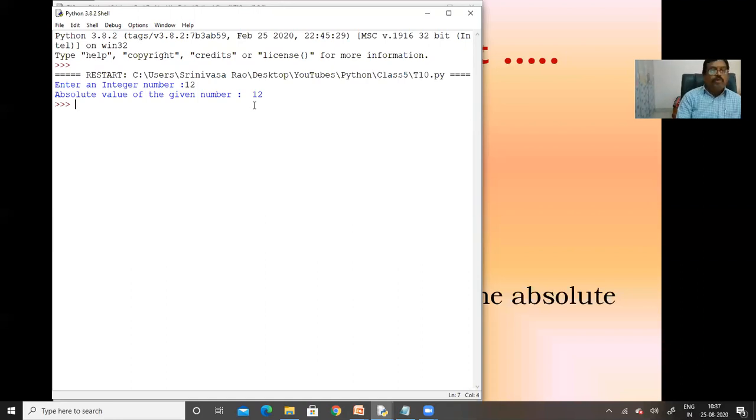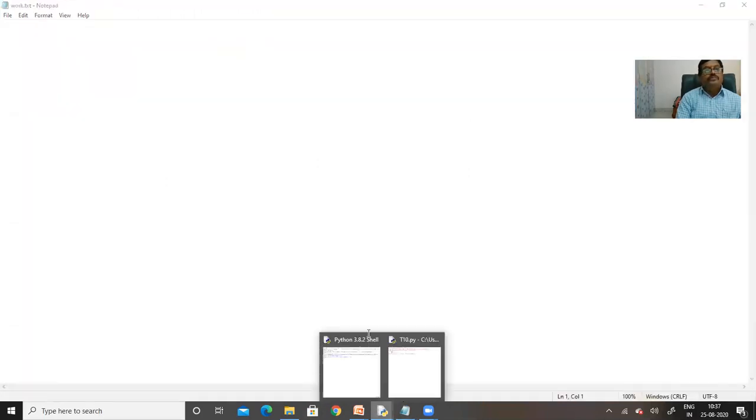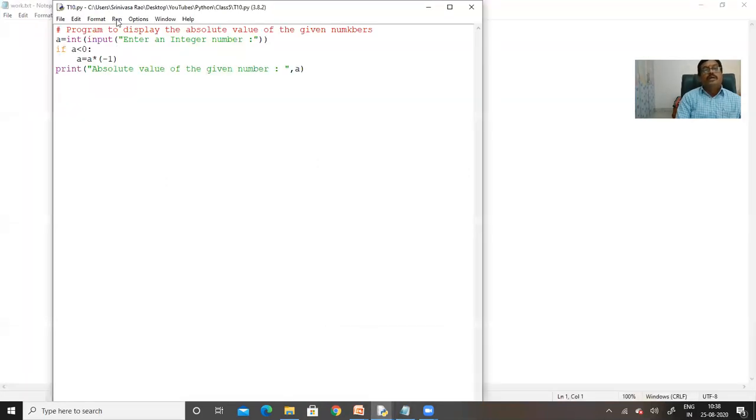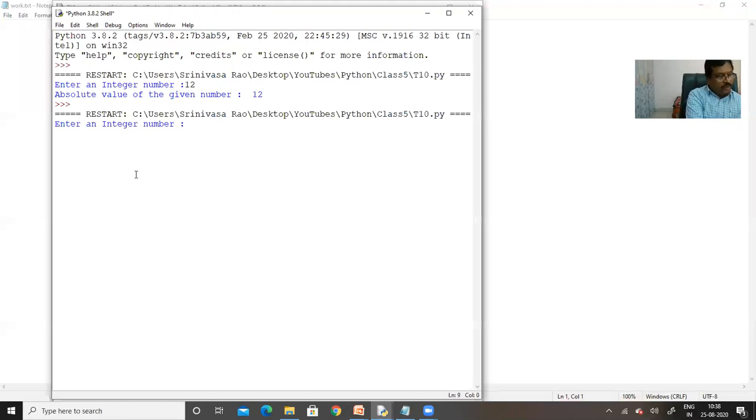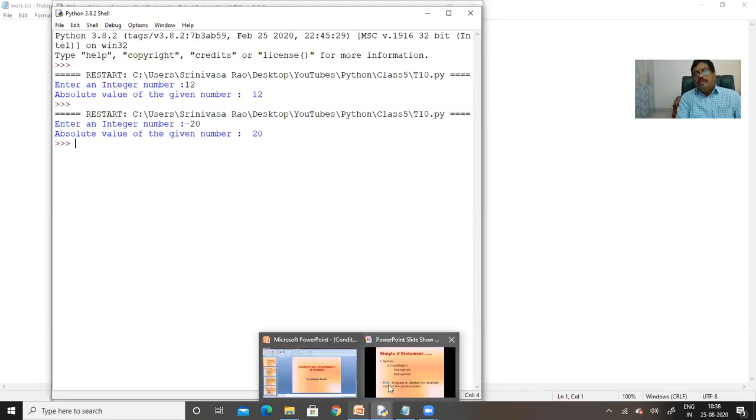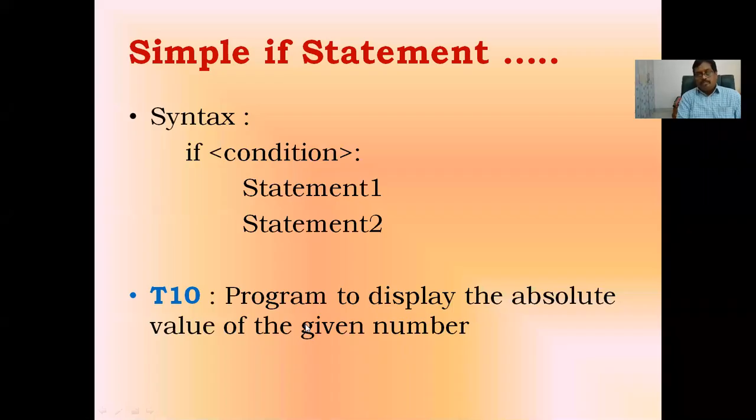Suppose I give a negative value, what will it do? The second time I am going to run this program. Here I give -20, and the absolute value of that number will be 20, plus 20. Like this we are going to write the program.